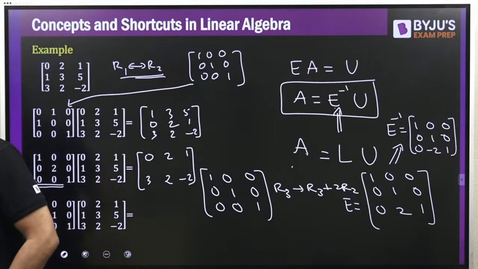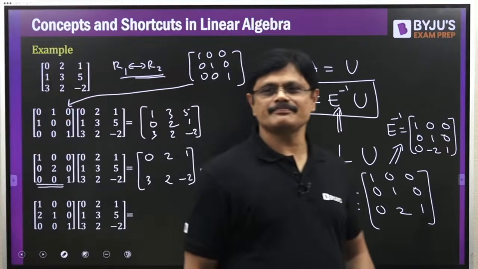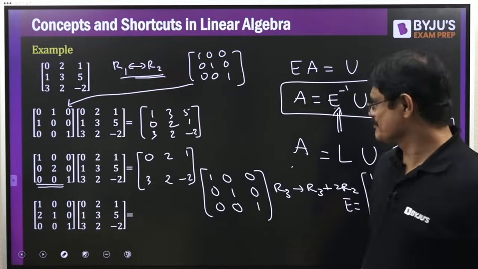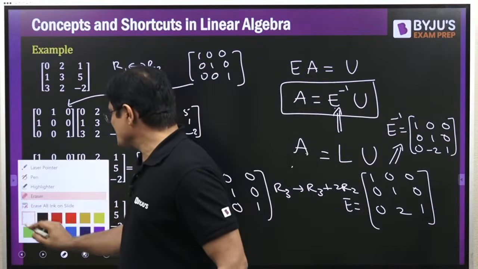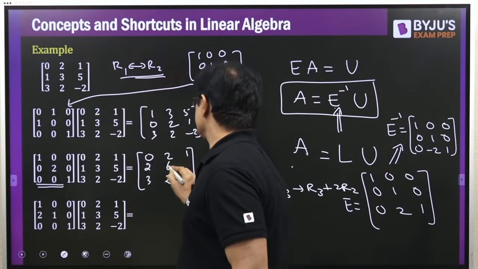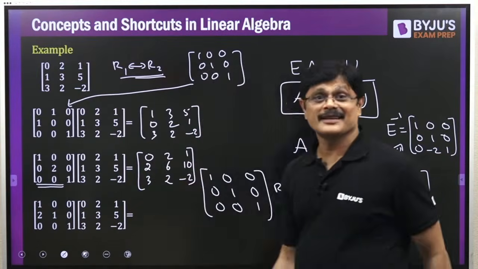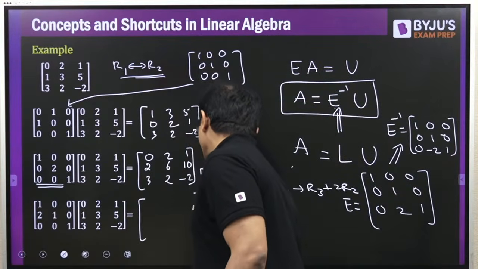Sai Charan, you have written only 2, 0, 1, no. See, this entire row to be multiplied with 2, sir. This entire row multiplied with 2. 2, 6, 10. That will be the answer. Can anyone give me the answer for this?